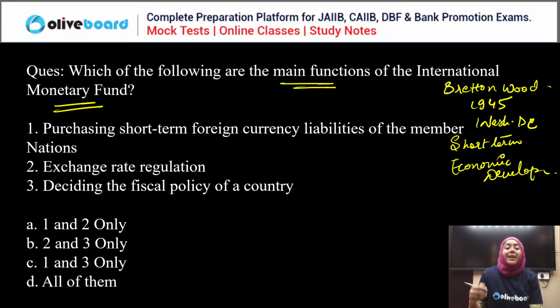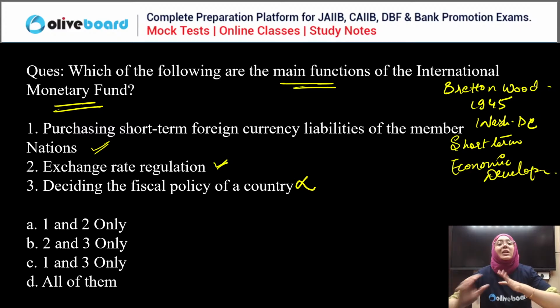So what are the functions of the International Monetary Fund? They purchase the short-term foreign currency liabilities of member nations, true. Exchange rate regulation, true. And deciding the fiscal policy of the country, false. Now, this is a very obvious question. Sometimes you need to eliminate your fear that, oh ma'am, we haven't discussed it yet. See, who decides the fiscal policy of the country?